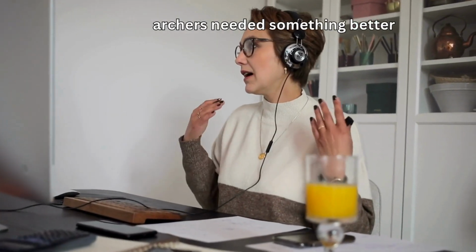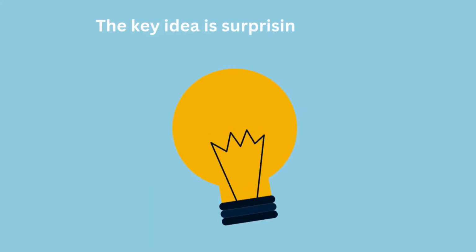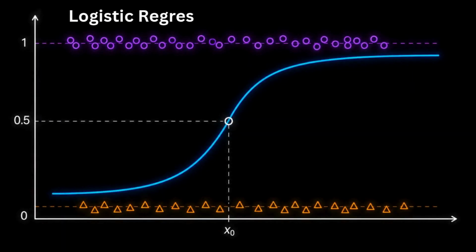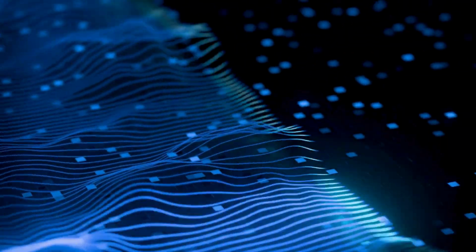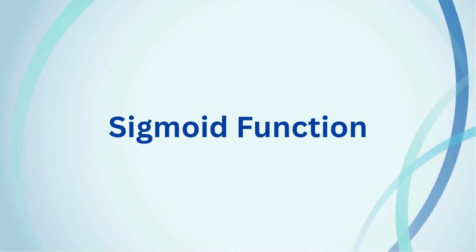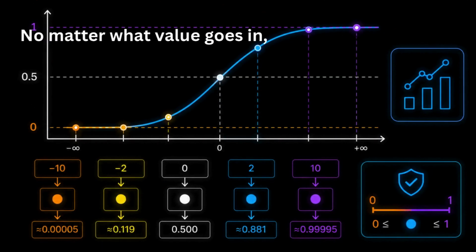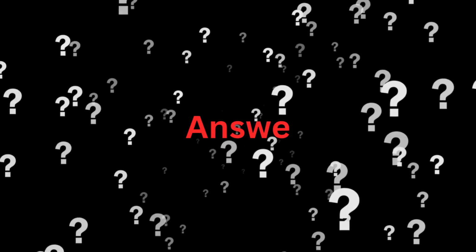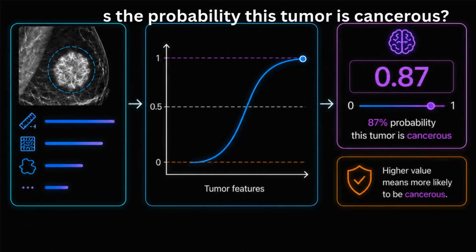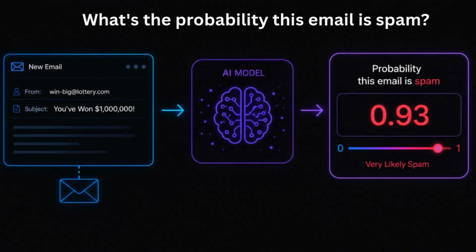Researchers needed something better. That solution became logistic regression. The key idea is surprisingly simple. Instead of predicting any number, logistic regression predicts a probability, a value between 0 and 1. To make this possible, it uses a special function called the Sigmoid Function. No matter what value goes in, the output always stays between 0 and 1. Now the model can answer questions like, what's the probability this tumor is cancerous? Or what's the probability this email is spam?